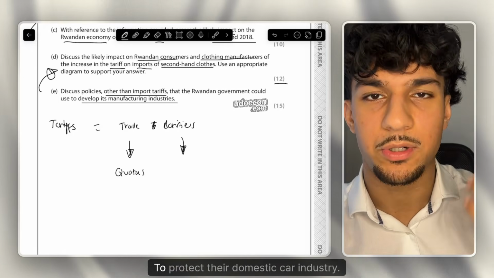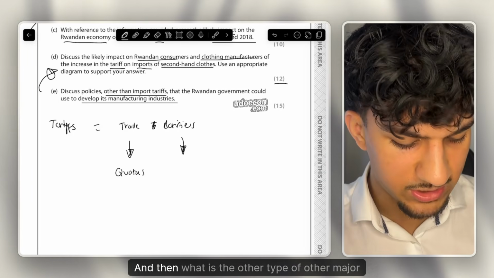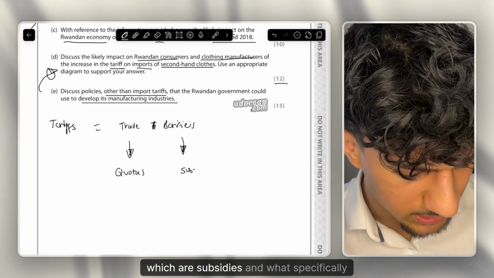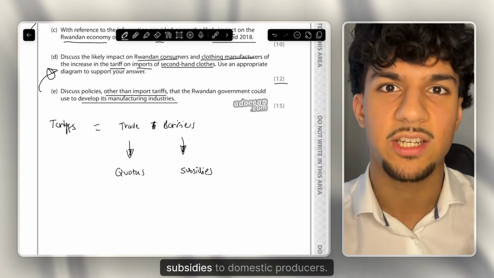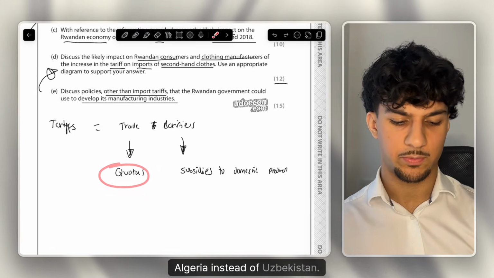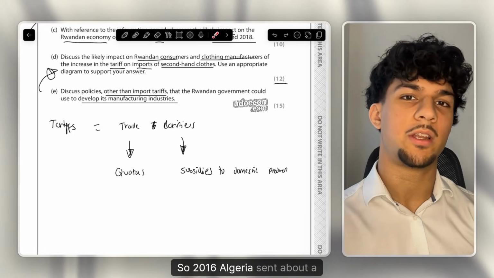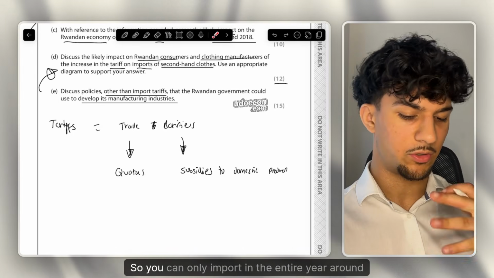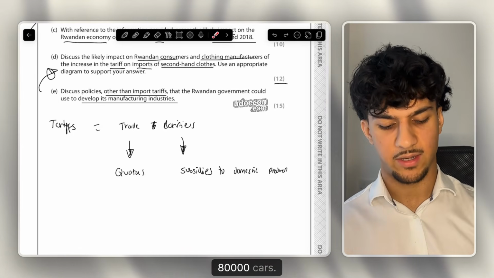Why did they do that? To protect their domestic car industry. And then what is the other major type of trade barrier we learn about, which are subsidies? And what specifically? Subsidies to domestic producers. Now, with regards to quotas, it was actually Algeria instead of Uzbekistan. So in 2016, Algeria set about an 80,000 quota on imported cars. So you could only import in the entire year around 80,000 cars.